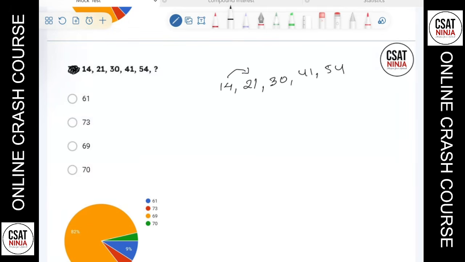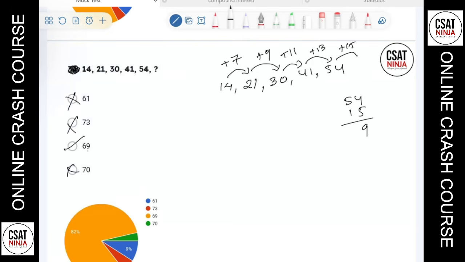Let's check. 14 plus how much is 21? 14 plus 7. And 21 plus how much is 30? Plus 9. And 30 plus how much is 41? 11. And 41 plus how much is 54? 41 plus 13. So the numbers here are 7, 9, 11, 13. Every term there is an increase of odd number. So plus 9, plus 11, plus 13. Next number is plus 15. So 54 plus 15, which ends with 9. So the other options are eliminated, and directly the answer there is 69.